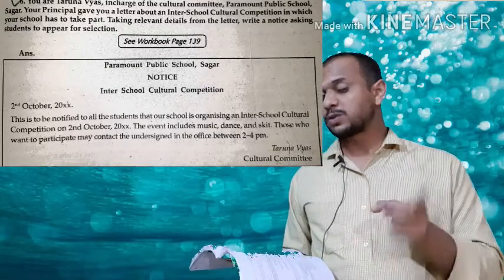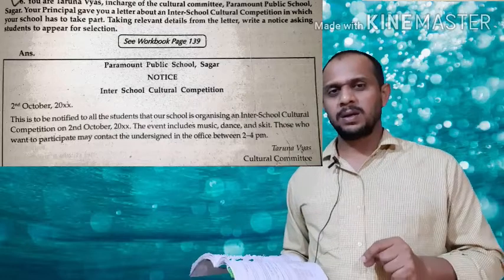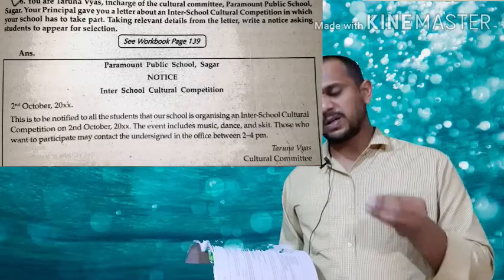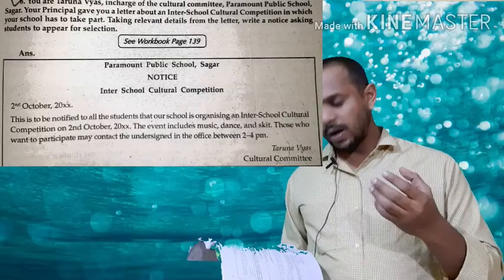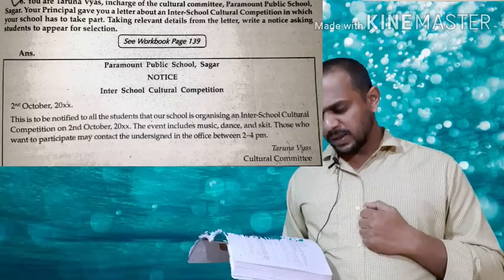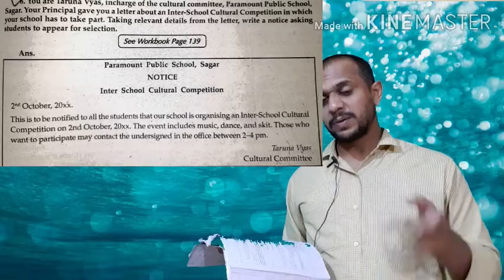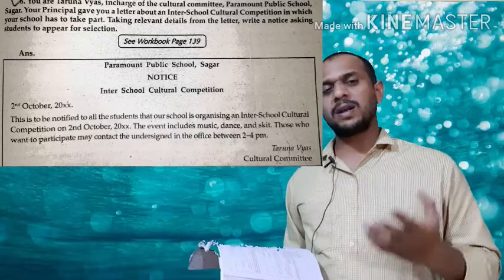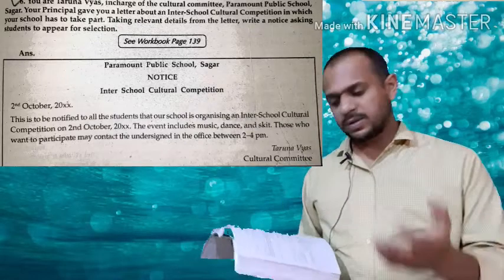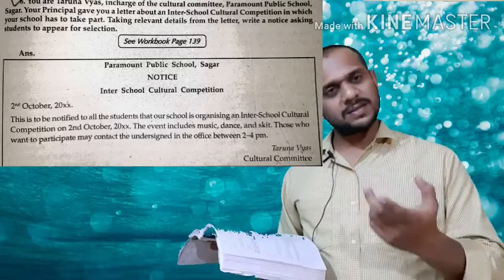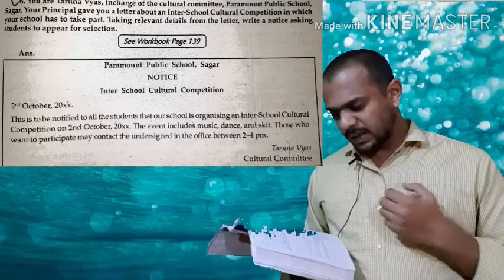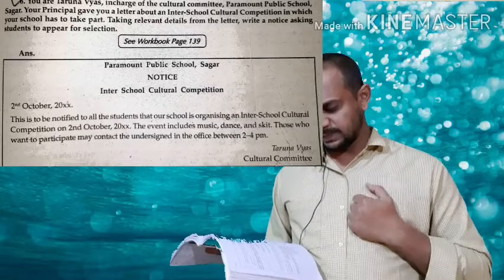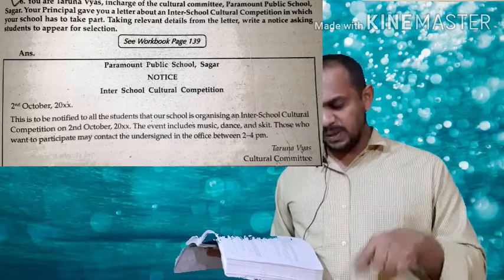Okay, so what is going to take place? A cultural program in your school. When is it going to take place? Now you mention the day and time, 2nd October 2020. Before the where, you can add that the event includes music, dance and skit also. Then those who want to participate may contact the undersigned in the office between 2 to 4 p.m.